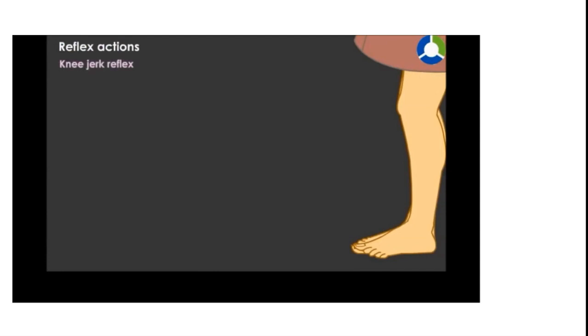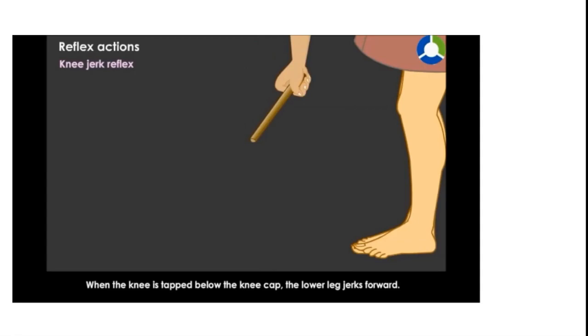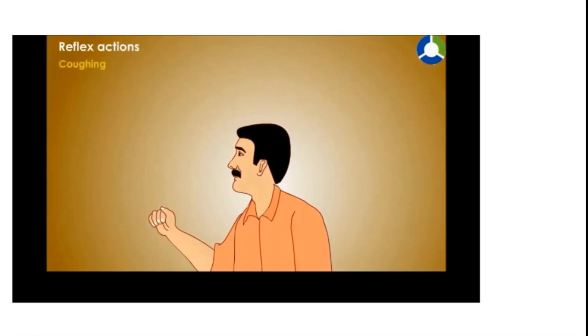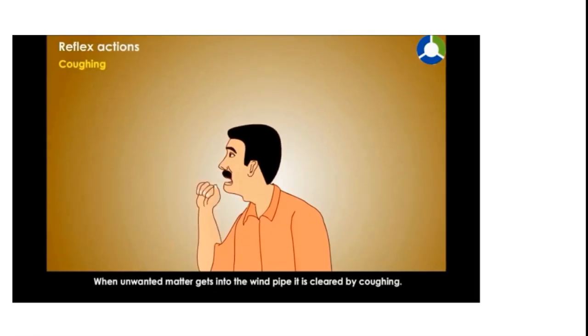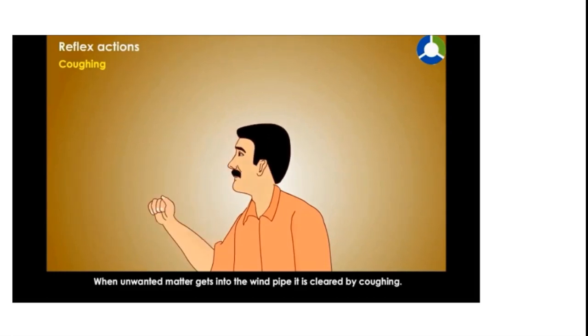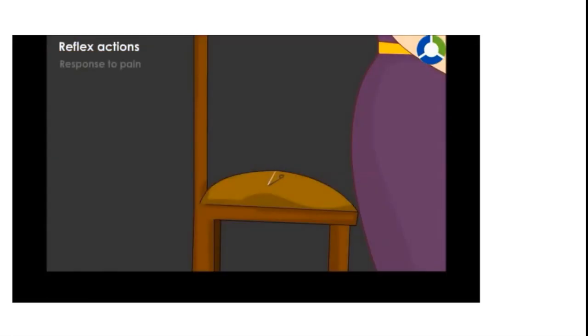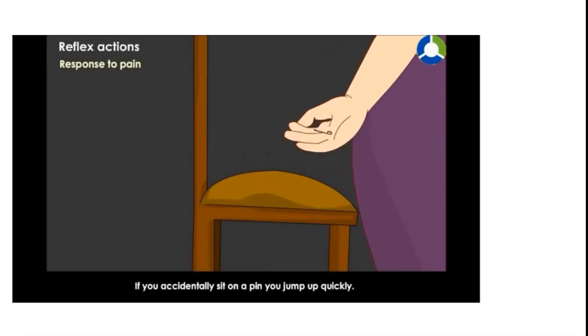Knee-jerk reflex. When the knee is tapped below the kneecap, the lower leg jerks forward. 2. Coughing. When unwanted matter gets into the windpipe, it is cleared by coughing. 3. Response to pain. If you accidentally sit on a pin, you jump up quickly.